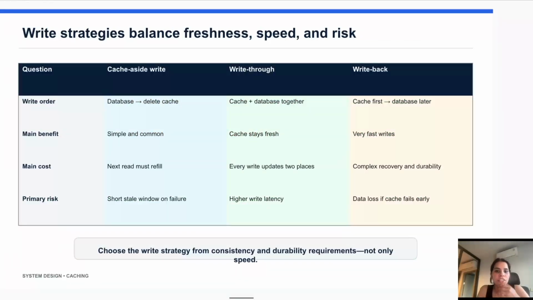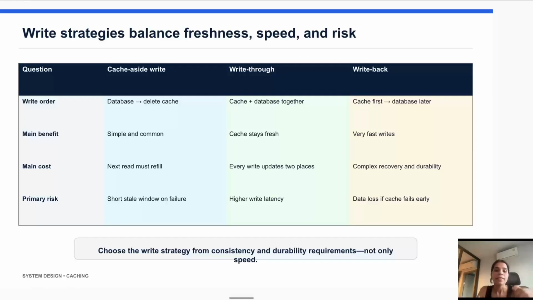Next are write strategies, which balance freshness, speed, and risk. This is the same as I told you. We have three or four strategies we basically use. First is cache aside write, cache aside read. Then we have write through and write back. First is cache aside write. In this approach, when the data changes, the application updates the database and then deletes the cache key, as I explained earlier. The next read will fetch the fresh data from the database, refill the cache, and then serve the data back to the user.